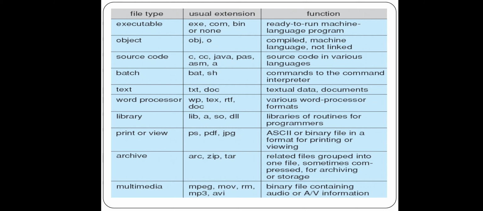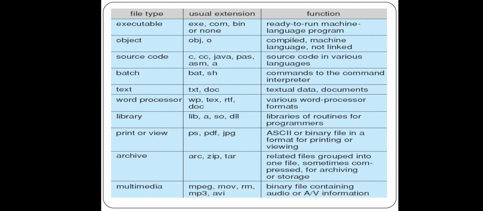Next, object file. Function: ready to run machine language program. Hope you know .exe file, .obj file, .cpp. See, compiler program. If you want to execute our C program, first you have to write a C program with the .c extension, for example factorial.c. You have to save your program as factorial.c. That is our program.